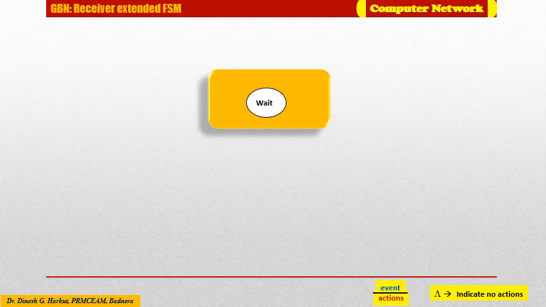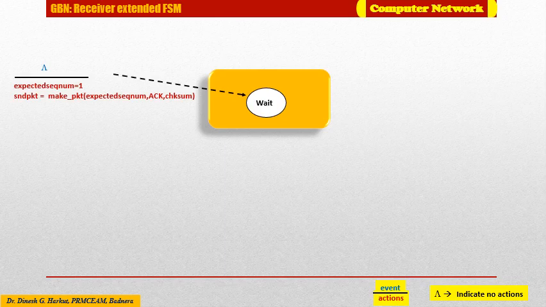The receiver's action in GBN is simple. The initial condition is that the receiver expects packet number 1, and on receipt it will simply send an acknowledgement back to the sender.